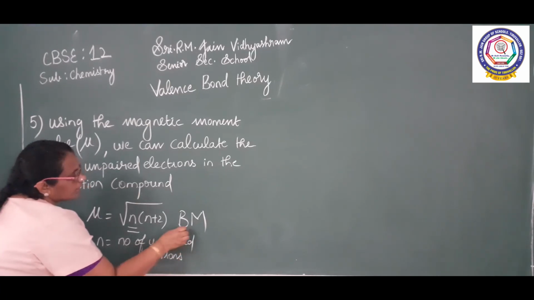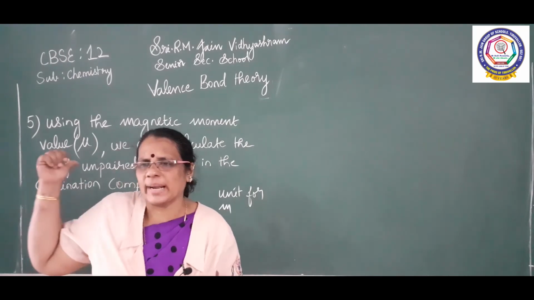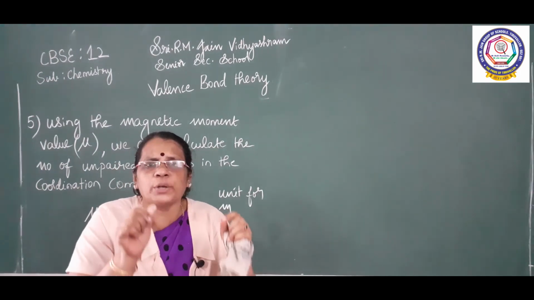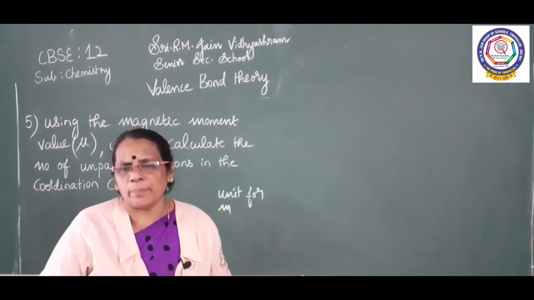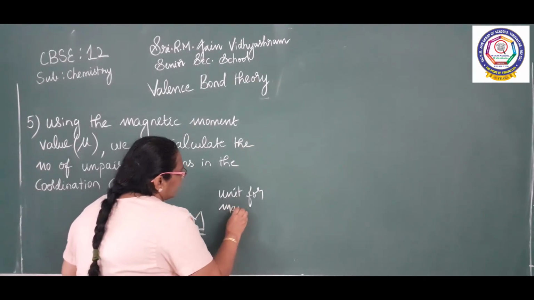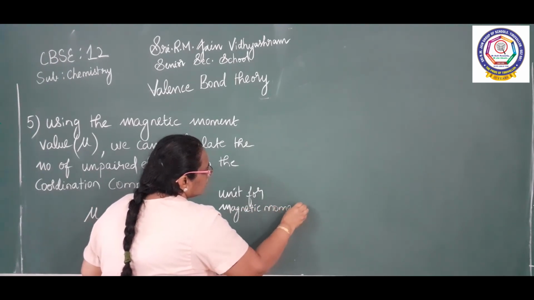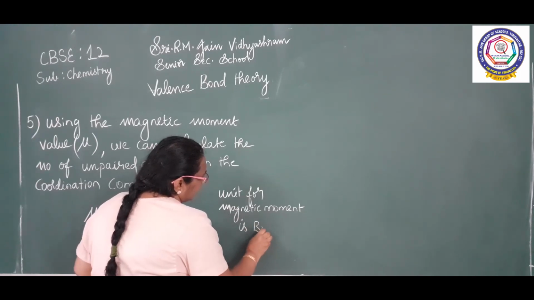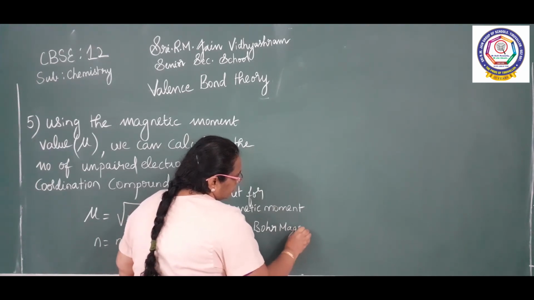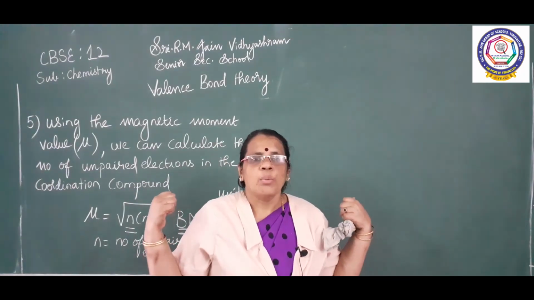What is this Bohr magneton? Now we are going to see the unit for magnetic moment. Magnetic moment I have indicated by the mu value. What is the formula we have seen? Mu is equal to root of n into (n+2). What is n? The number of unpaired electrons. This magnetic moment has a unit. The unit for magnetic moment is Bohr magneton.